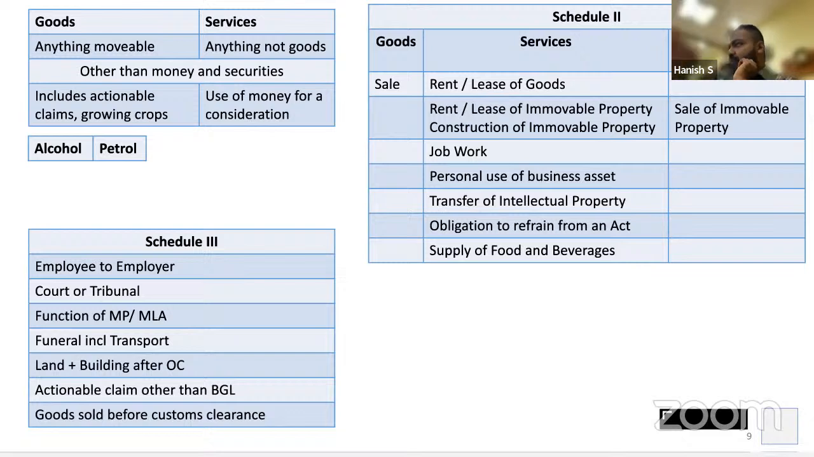Betting, gambling, and lottery are liable to tax. All the other actionable claims. What are actionable claims? Claims on which I can take action. In the last example, I gave Ravish 1 lakh rupees. That is not liable to tax. Ravish is not giving me back the money. Now I hire Sunil and say, Sunil, you give me 1 lakh rupees. Now you collect that money from Ravish.